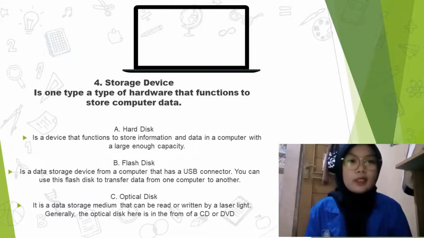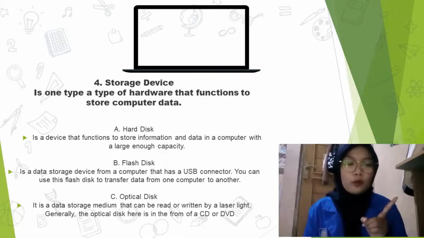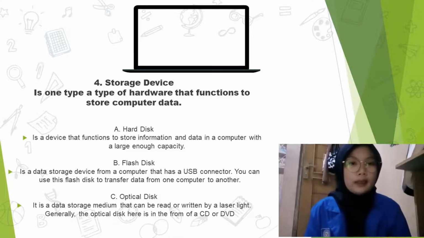A flash disk is a data storage device for a computer that has a USB connector. You can use this flash disk to transfer data from one computer to another. 3. Optical disk. An optical disk is a data storage medium that can be read or written by a laser light generally. The optical disk here is in the form of a CD or DVD.